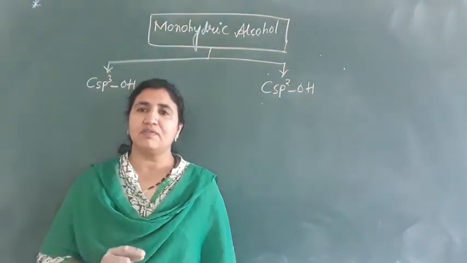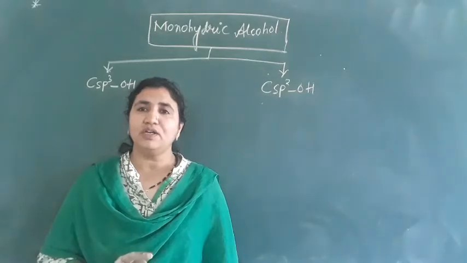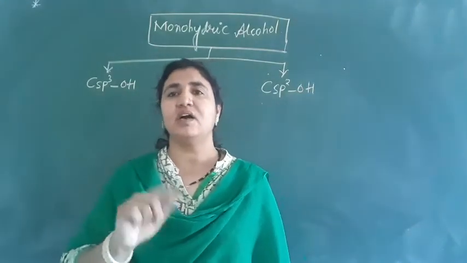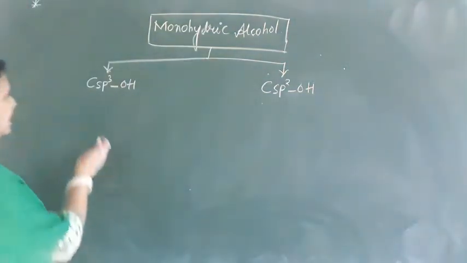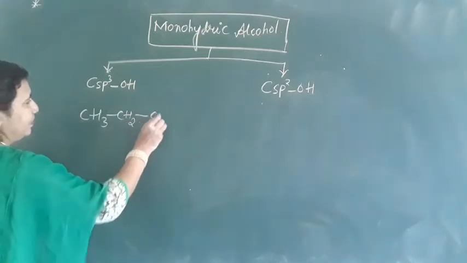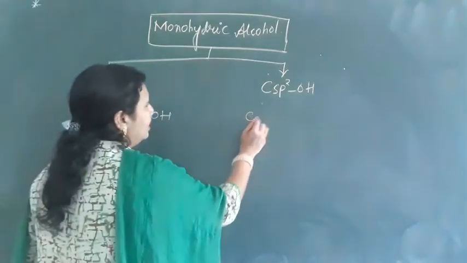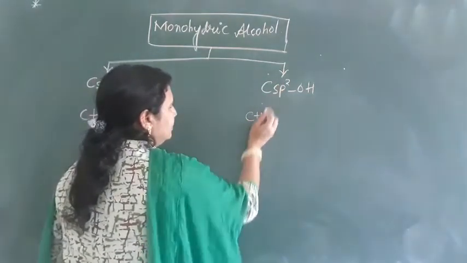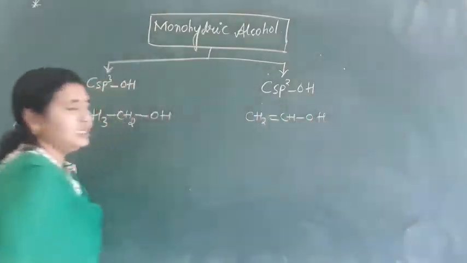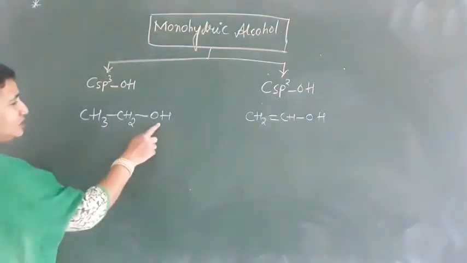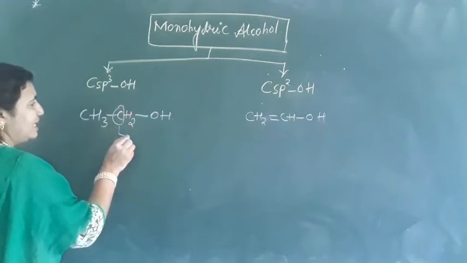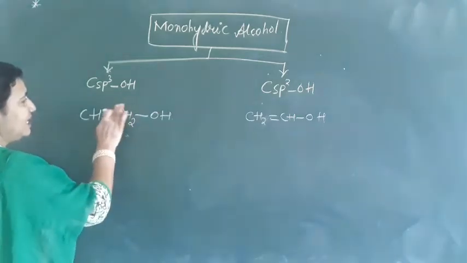Monohydric alcohols are further classified according to the type of hybridization of the carbon atom to which the OH group is attached. See here, this is CH3CH2OH. And now here, CH3CH=CHOH. In the first case, the OH group is attached to a carbon which is sp3 hybridized.